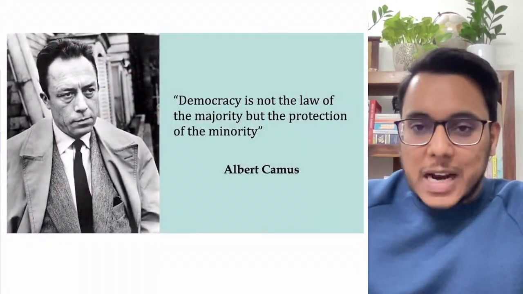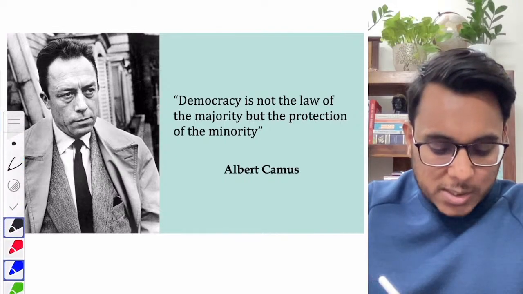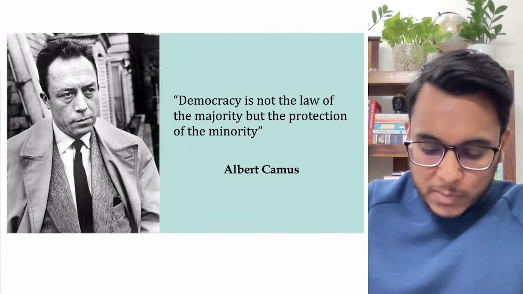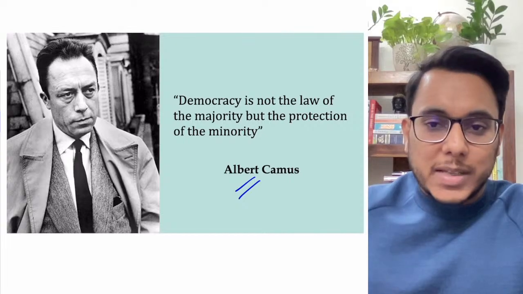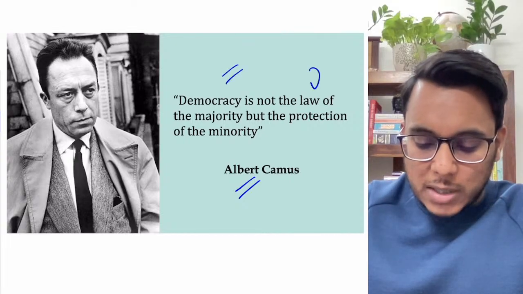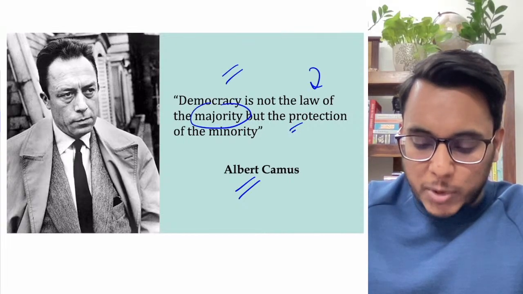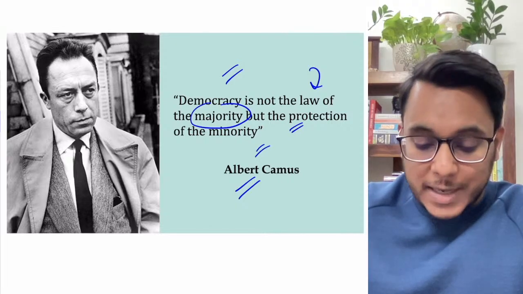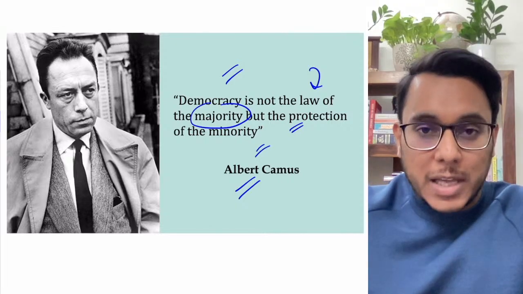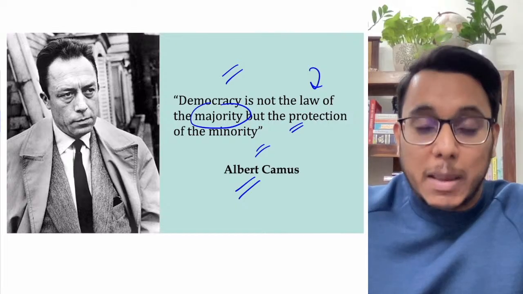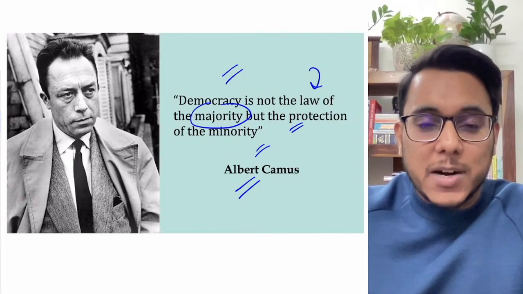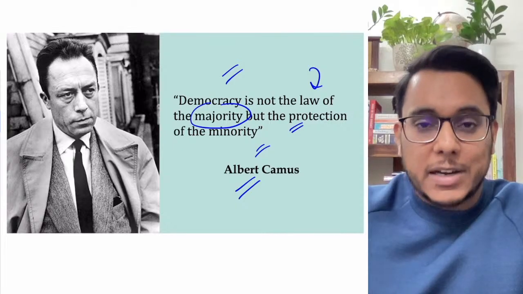Now, as we start in every class, we'll be starting with the GS quote. So today we'll be taking the quote from Albert Camus. Albert Camus says that democracy is not the law of the majority, but the protection of the minority. So democracy is not about what the majority wills, rather it is about how the protection, or how the regard, to the minority communities is to be given.